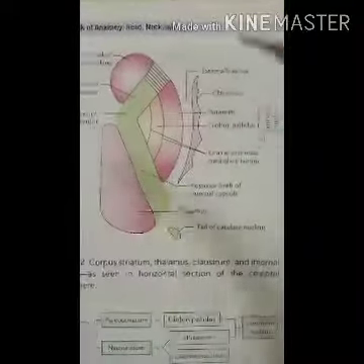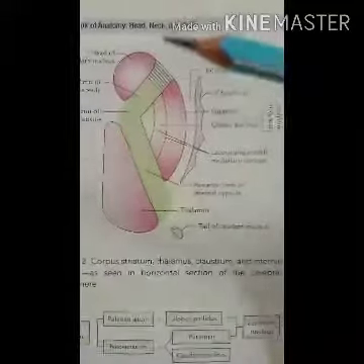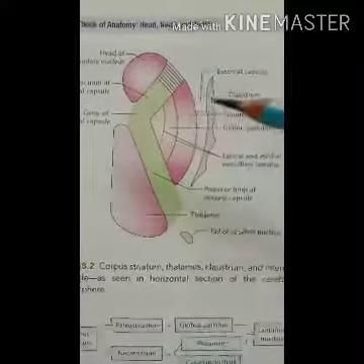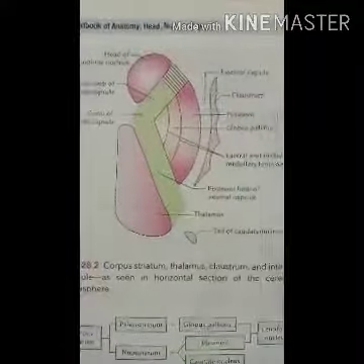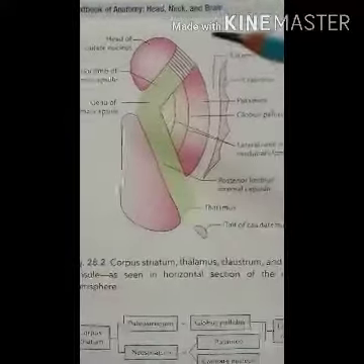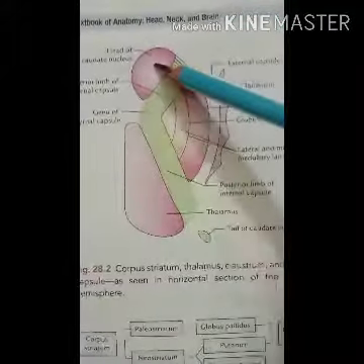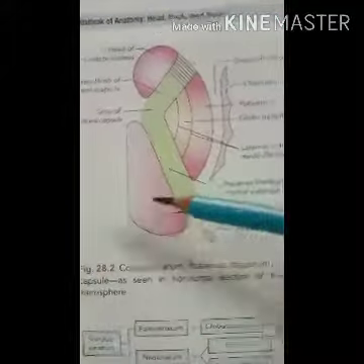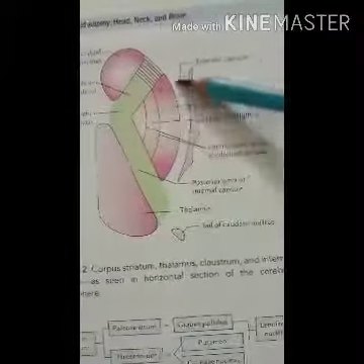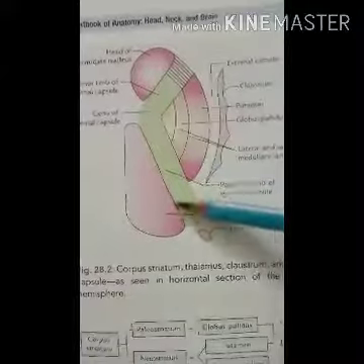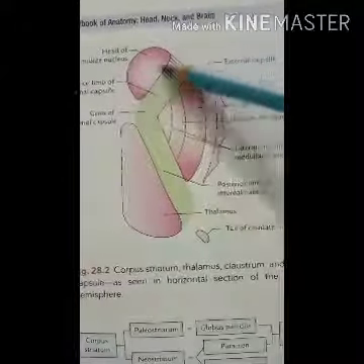Next to the hypothalamus, let's see the subthalamus. The subthalamus is present on the medial side of the cerebrum, in the part of the corpus striatum. The corpus striatum includes the caudate nucleus, the thalamus, and the lentiform nucleus, and between these the internal capsule is present.